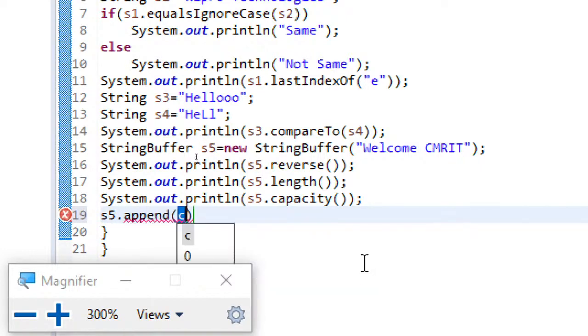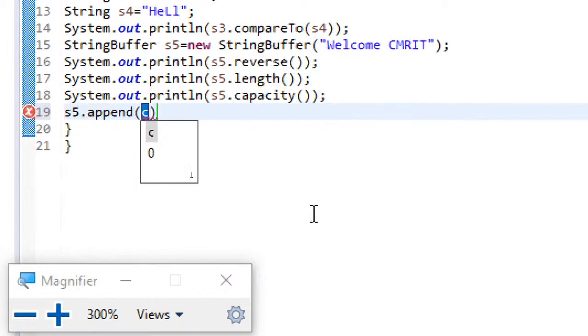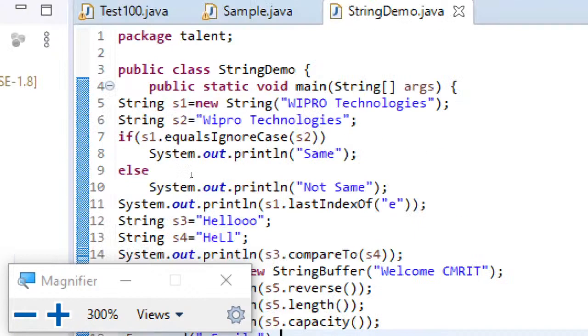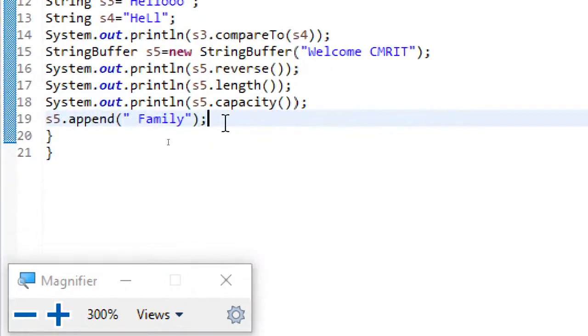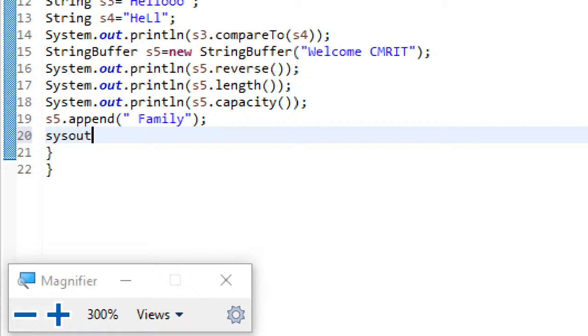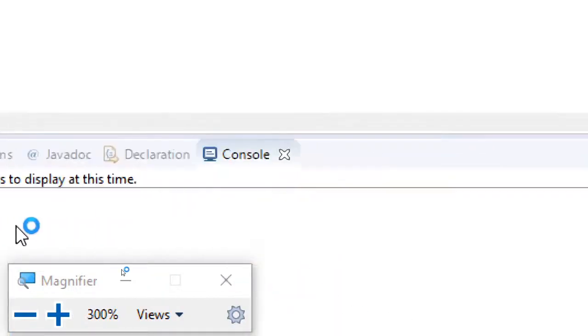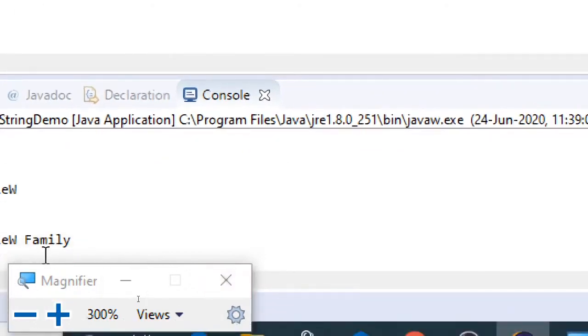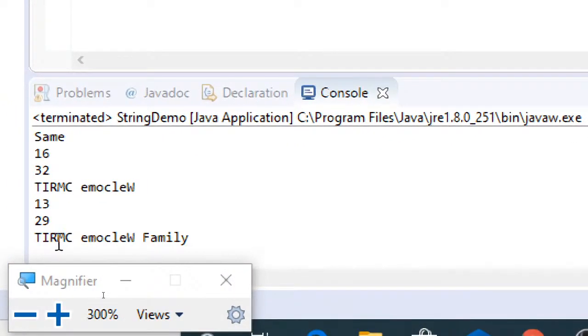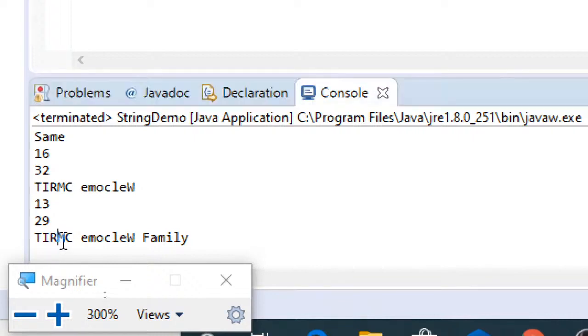Here you can just add some string, s5.append, and then display this and run it.